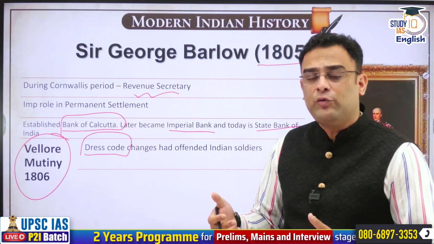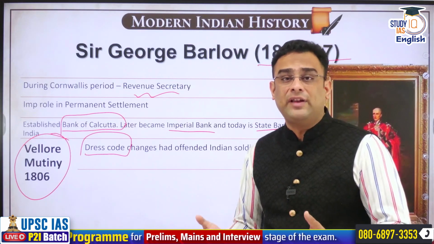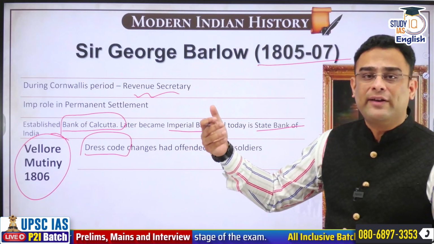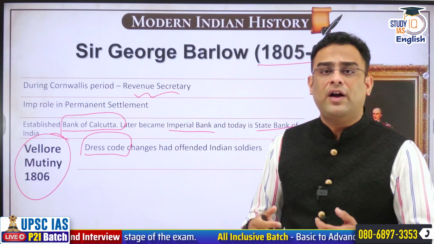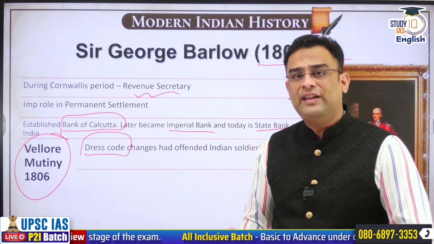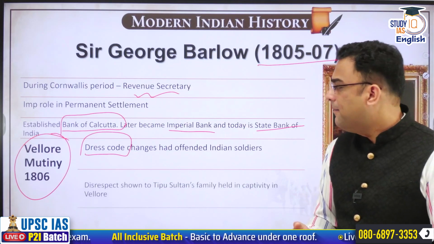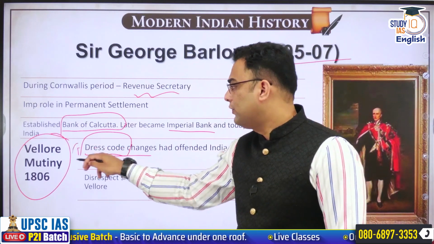They were also made to wear a certain type of hat, which the English people used to wear, and especially converts from Indian religions to Christianity used to wear those hats. So the Indian soldiers suspected this was a ploy to slowly change their religious beliefs, and naturally this was not taken very kindly by them. This was reason number one, dress code related issues.